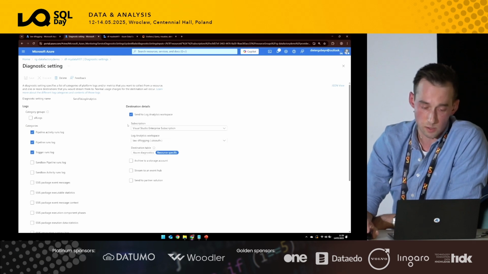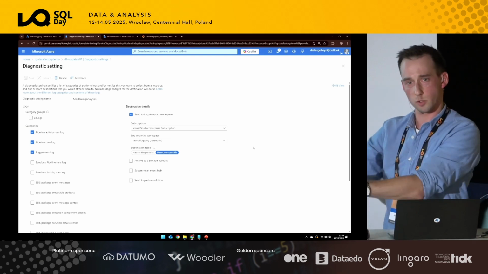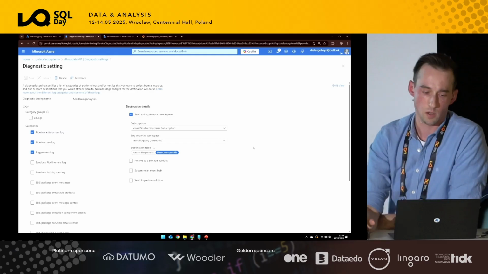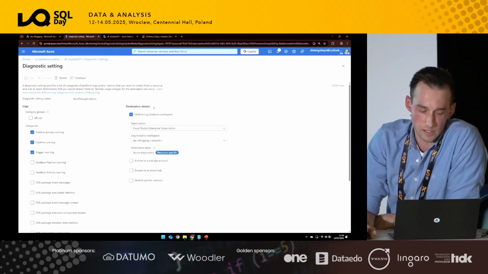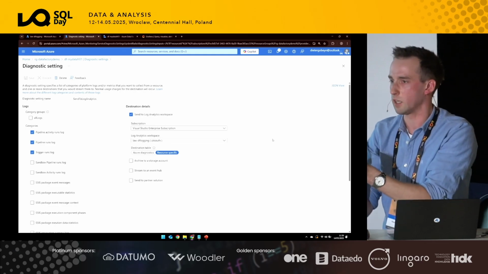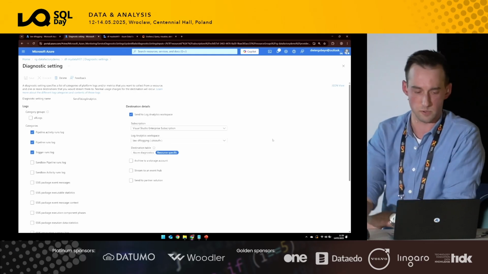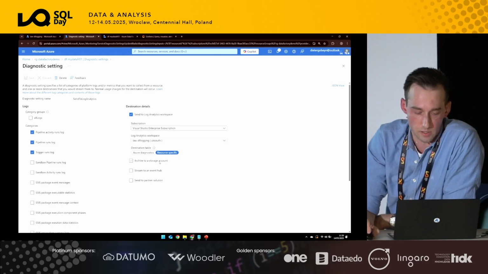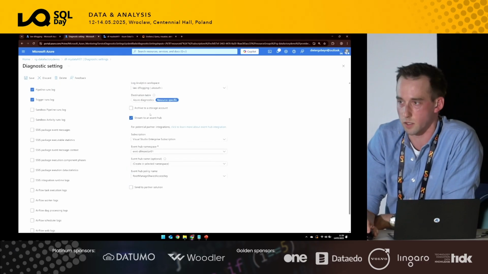The destination then is really where do we want to send those logs towards? Where do we want to store them? So the first one in the list that you can choose is the Log Analytics workspace. Again, look at this like a database, but specifically for Azure logs. You can send them there. They also support Storage Account or Event Hub, and Event Hub is really good for custom integrations over here.